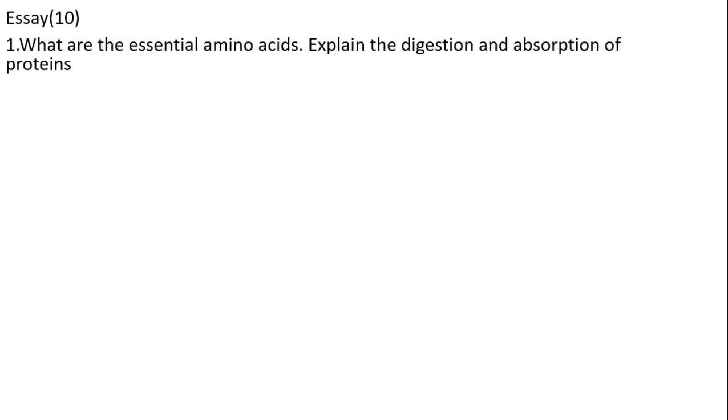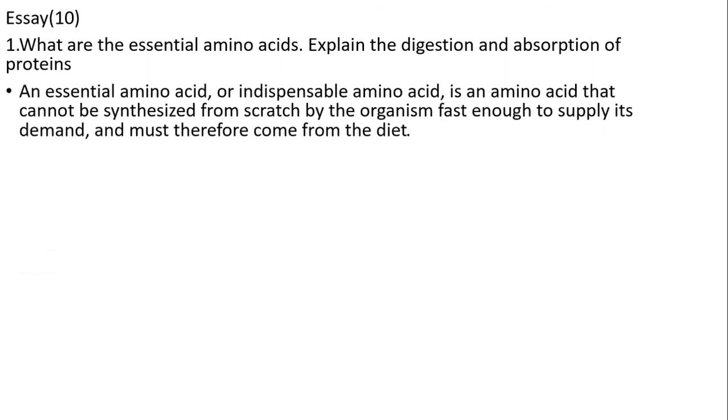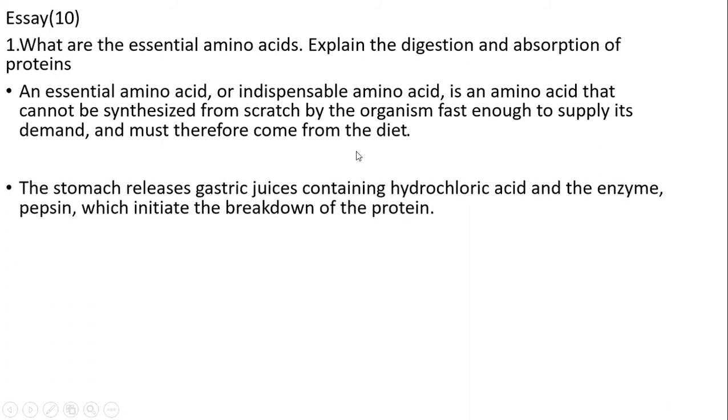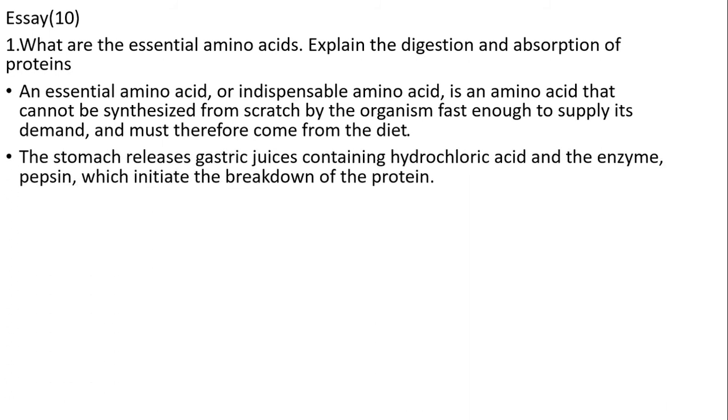Next, we will see the 2010 scheme. The first essay: what are essential amino acids? Explain the digestion and absorption of protein. An essential amino acid, or indispensable amino acid, is an amino acid that cannot be synthesized from scratch by the organism fast enough to supply demand and must therefore come from the diet. That means the body cannot produce it, so it has to be supplied from the diet.